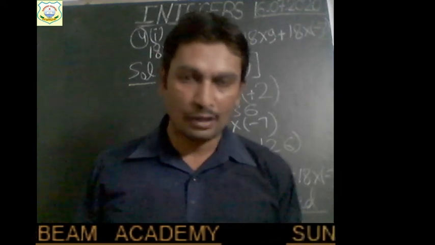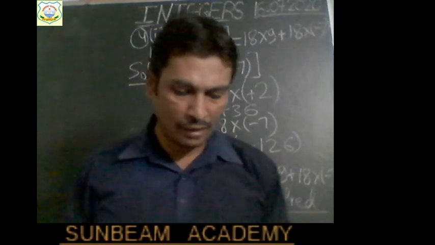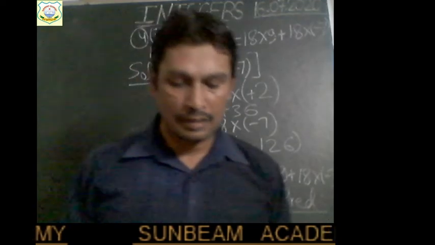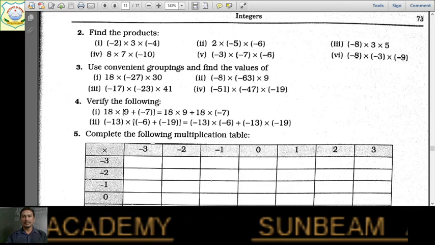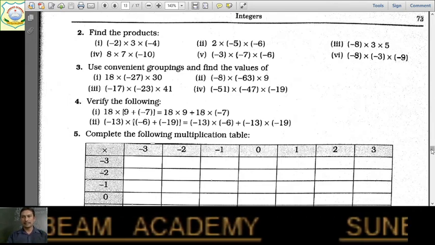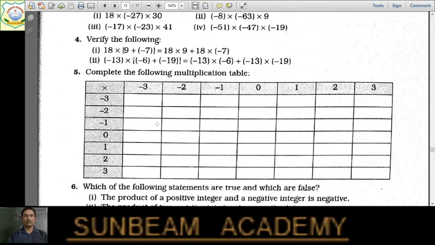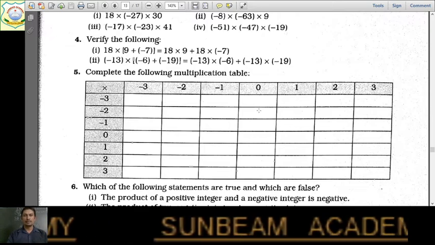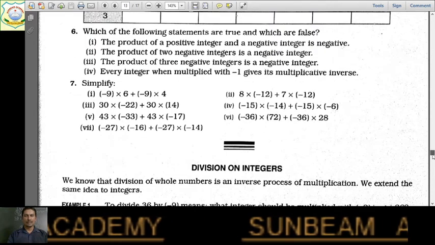Right? In the same way, I hope you can solve the second part. So that is to be solved by yourself. Right, children? So let us move to the next part of the question. So children, question number 5. In question number 5, let me show. Here is a table, right children? So in this table, you have to multiply the integers in the right hand side column with the integers on the top row, and write the product in the corresponding box. So this is to be solved by yourself. Multiply the integers and write their product. So I think all of you can solve this.